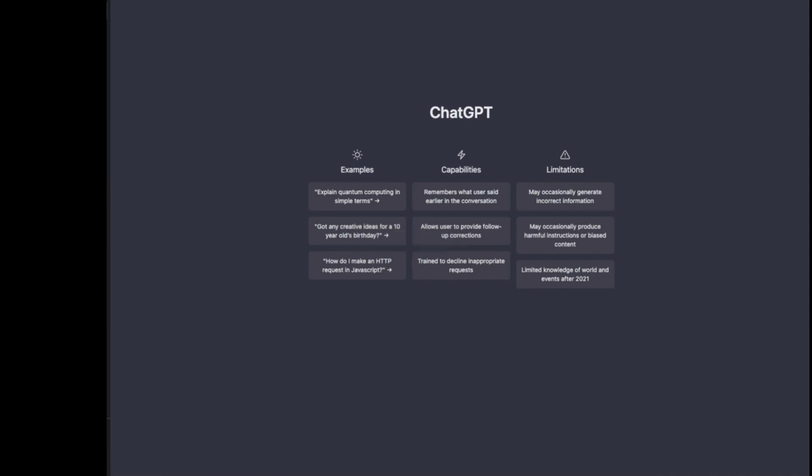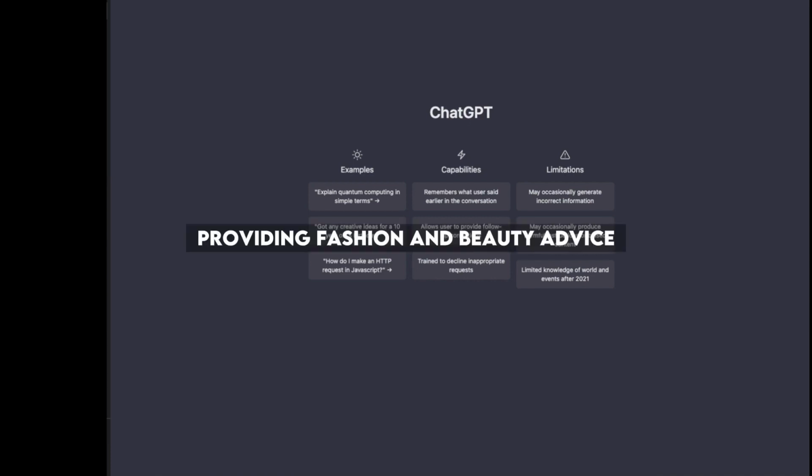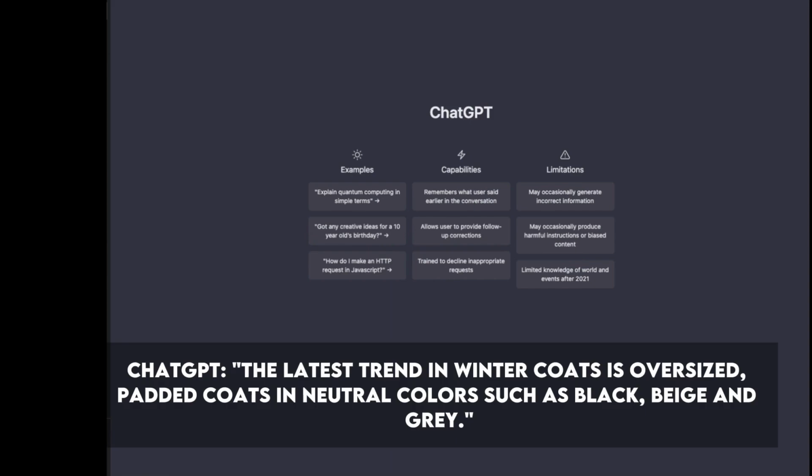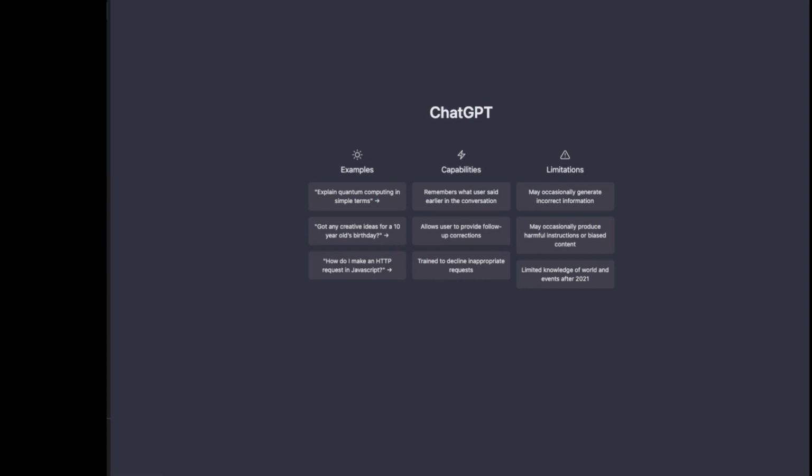Number 17. Providing fashion and beauty advice. Example request: what is the latest trend in winter coats? ChatGPT: the latest trend in winter coats is oversized, padded coats in neutral colors such as black, beige and gray.